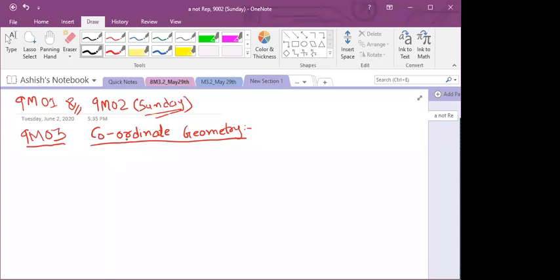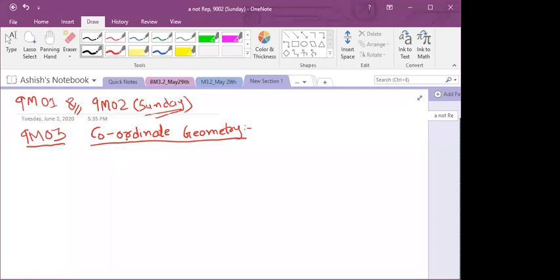Srishti is telling that my voice is coming in slow motion. Okay. Yes, Saubhagya, that plotting points in quadrant by using the coordinate.